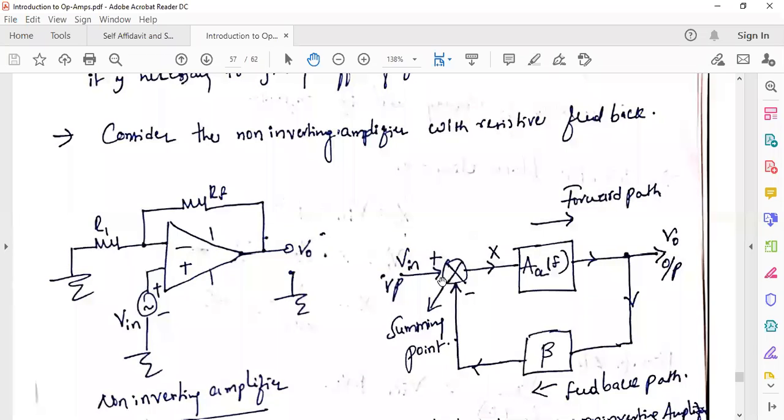It compares the feedback signal with the input signal. Based on the comparison, it gives the control signal to control the controller. This is a basic block diagram which was already discussed during the control systems subject. So with negative feedback, the closed loop system is not stable.